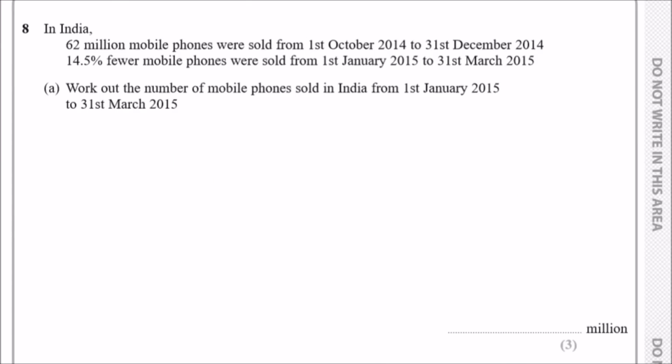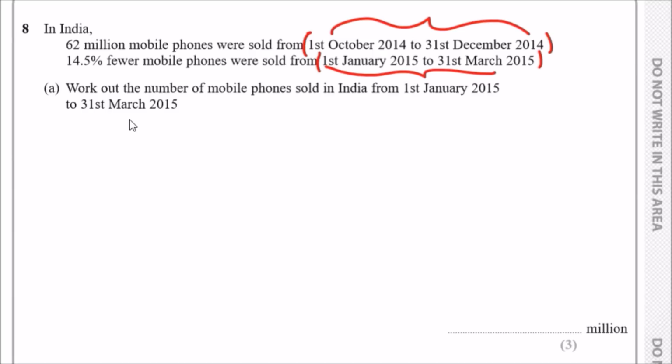Number 8, guys. So in India, 62 million mobile phones were sold between these two dates. And if you look carefully, this is actually an exact 3-month period. Okay, so let's just keep that in mind. So 3-month period here. Now, 14.5% fewer mobile phones were sold between this period, which is also a 3-month period. So actually, we're measuring from the same time period, meaning we don't need to worry about the change in time frames. If we did, then we might need to adjust our formula.